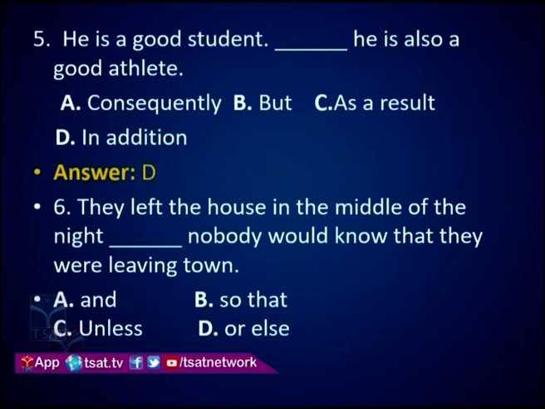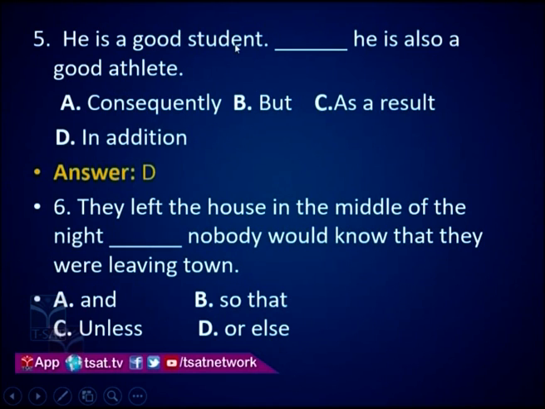He is a good student, you are talking about an additional quality: he is a good athlete also. Consequently is used for some conclusion. But is used when one sentence is positive and the other is negative. As a result is used when you are giving some conclusion. In addition, you are mentioning some other quality.